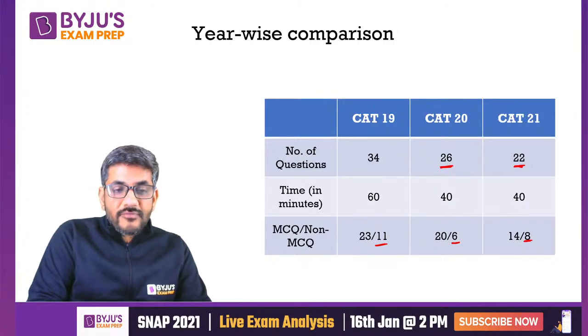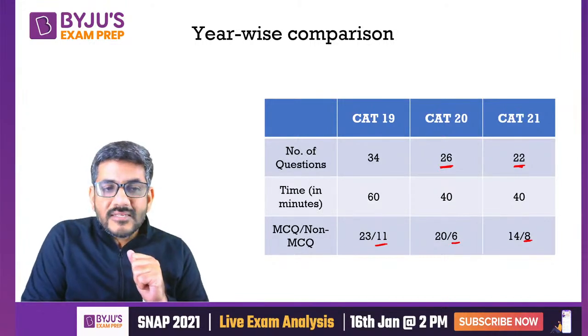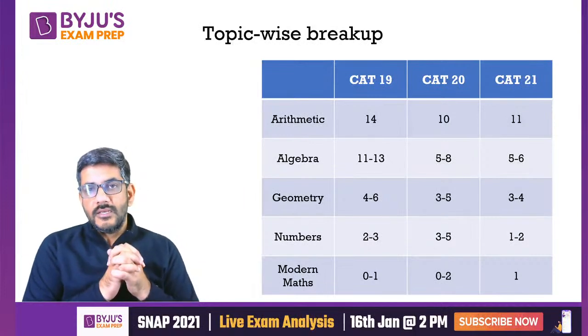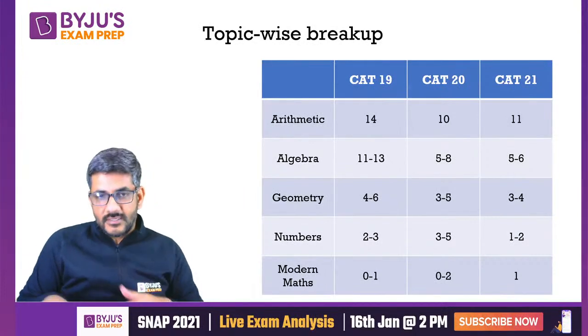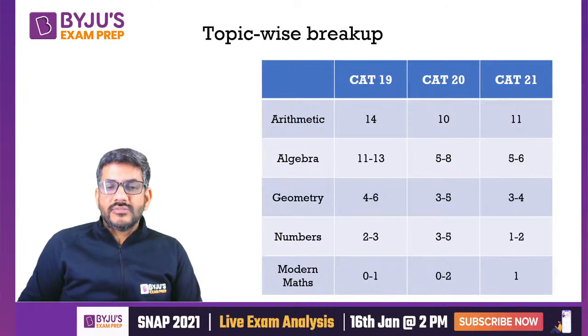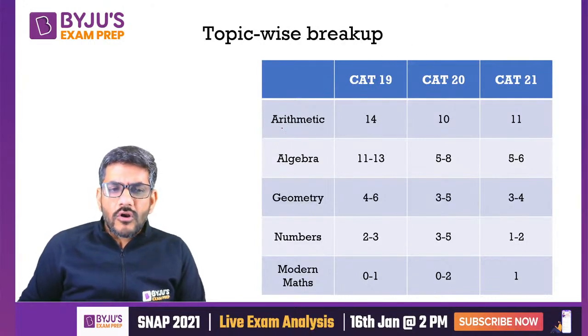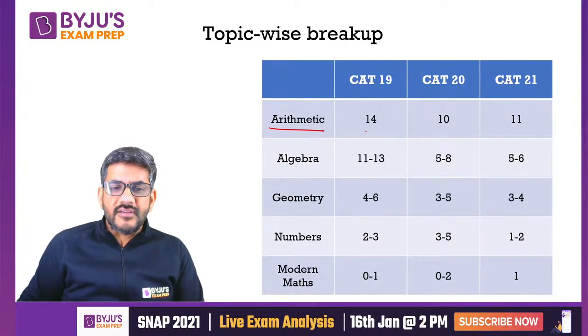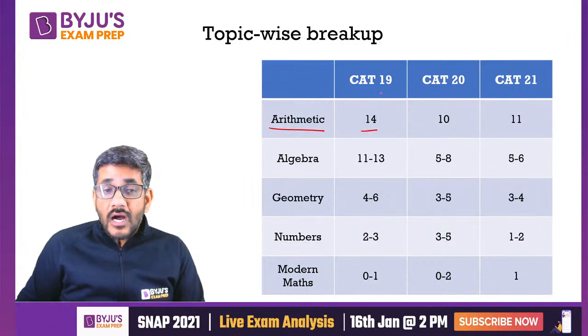So I move forward from this now. This was the year-wise comparison. Let's have a topic-wise breakup as well. What has happened in the topic? So in CAT 2019, 20 or 21, of course, we all know that arithmetic has always been heavy. There are 14 questions out of 34.